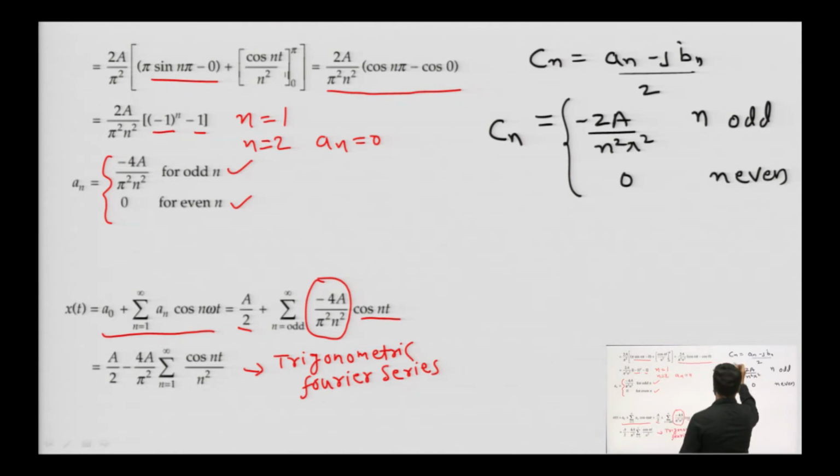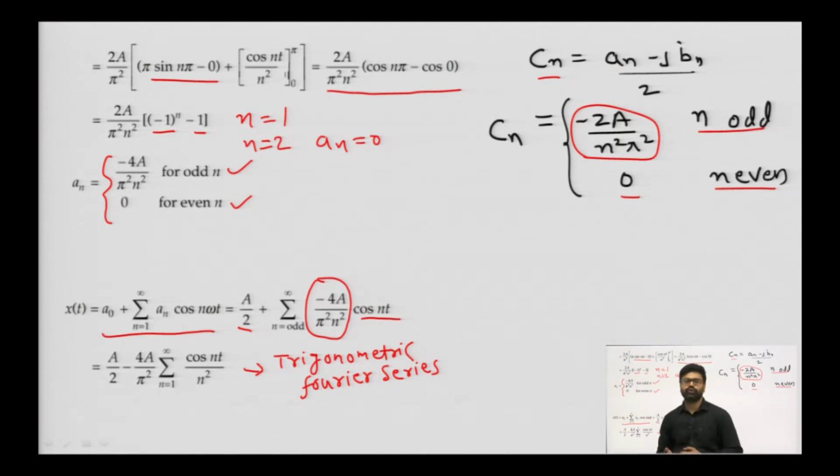Next, C n, which is the exponential Fourier series coefficient, we can also obtain as C n equals a n minus j b n by 2, and we will get C n as minus 2A by n square pi square for odd values of n, and 0 for even values of n. So, this is how we can calculate for an even symmetric function.